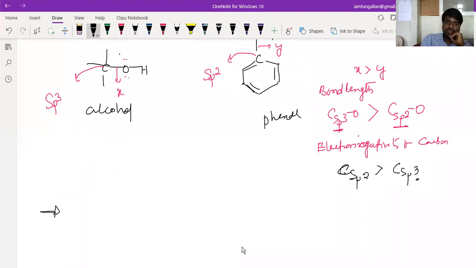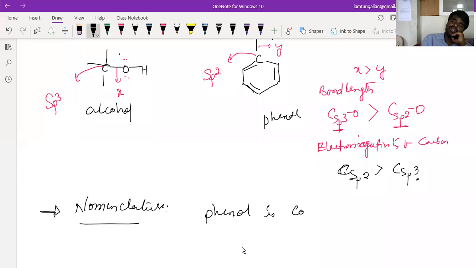If you are talking about the nomenclature, I already told you, this phenol is commonly called carbolic acid.